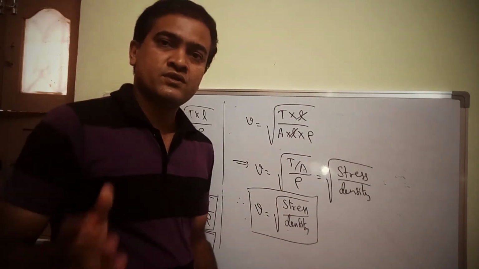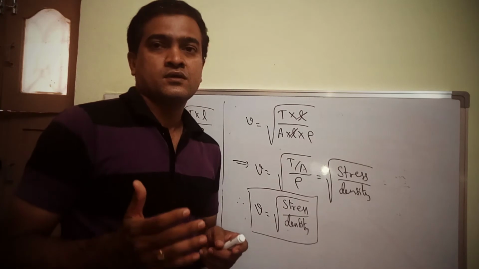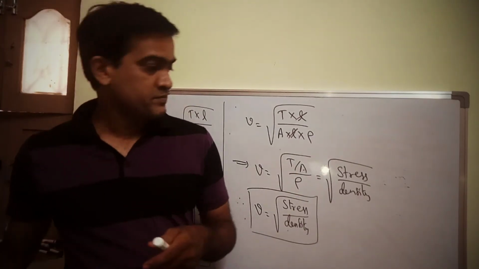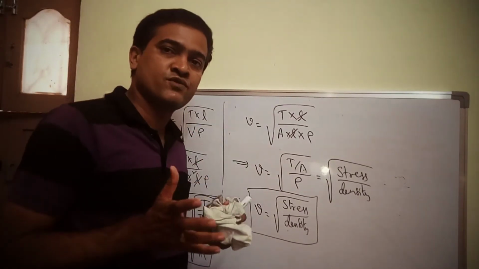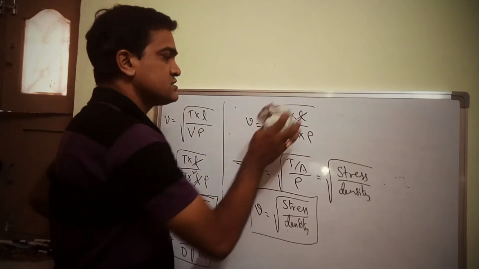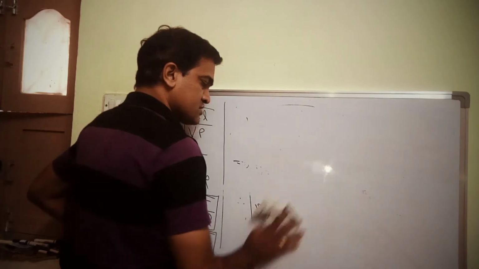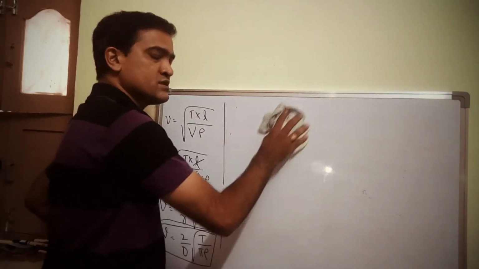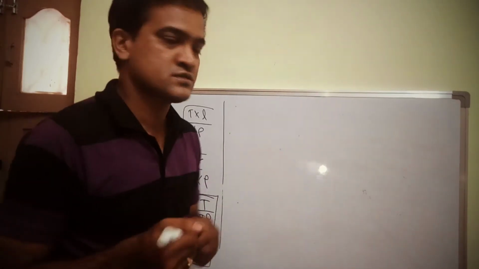Fine. So let me go to the extension of this. What is the basic form for the velocity or speed of transverse wave in a string? V is equal to root over T by mu. Now I am just extending this portion to find out the frequency when the string is fixed between two rigid supports.